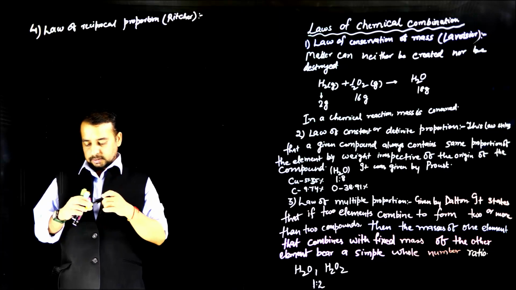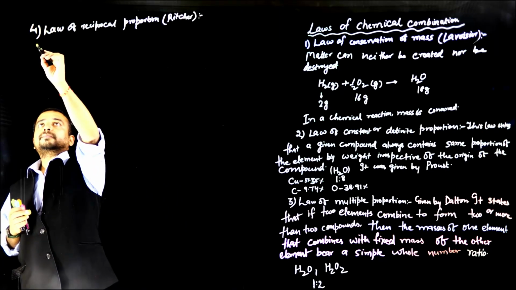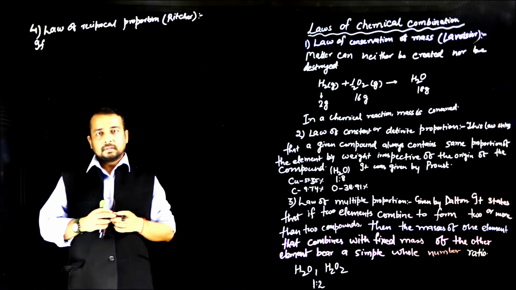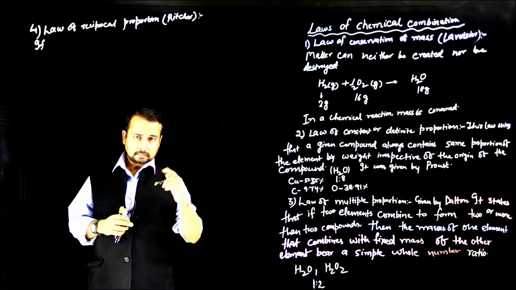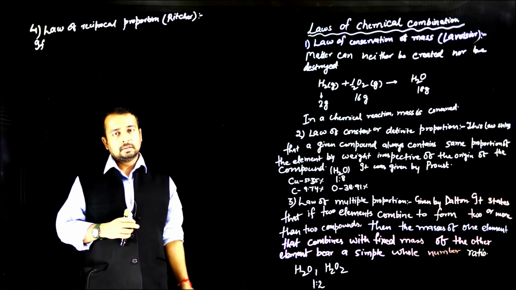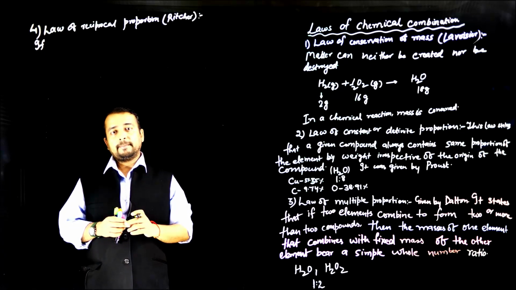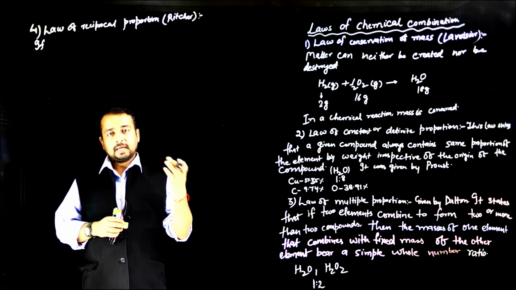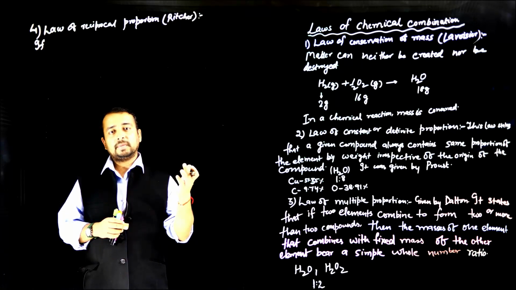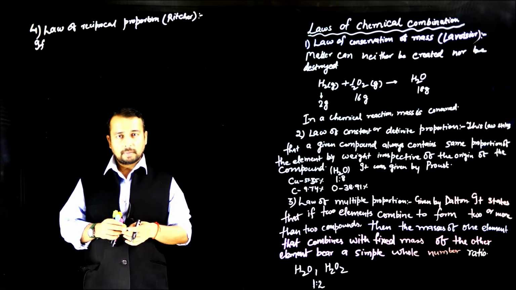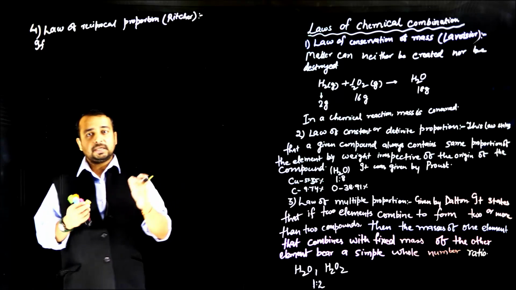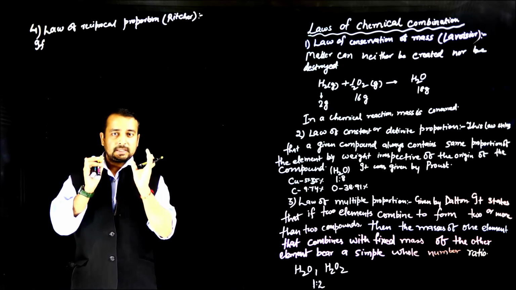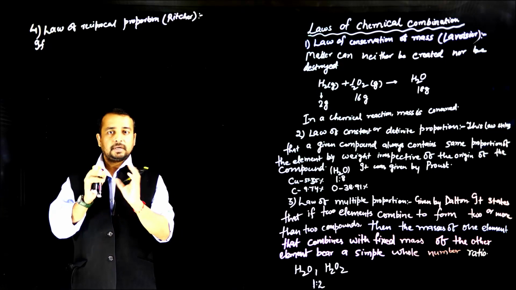So this law says that if two different elements combine with a fixed mass of the third element to form compounds, then the ratio of masses in which they do so is either the same or a simple whole number ratio of the masses in which they combine with each other. So the statement is a bit complicated. So first we'll write the law and then we'll break the statement into fragments and understand it.